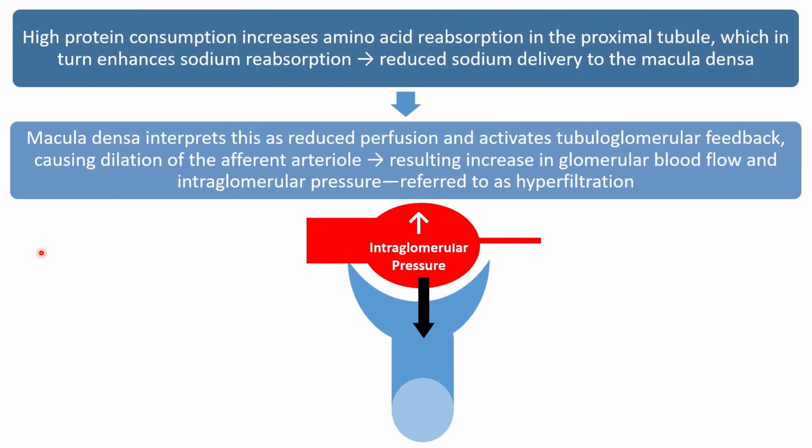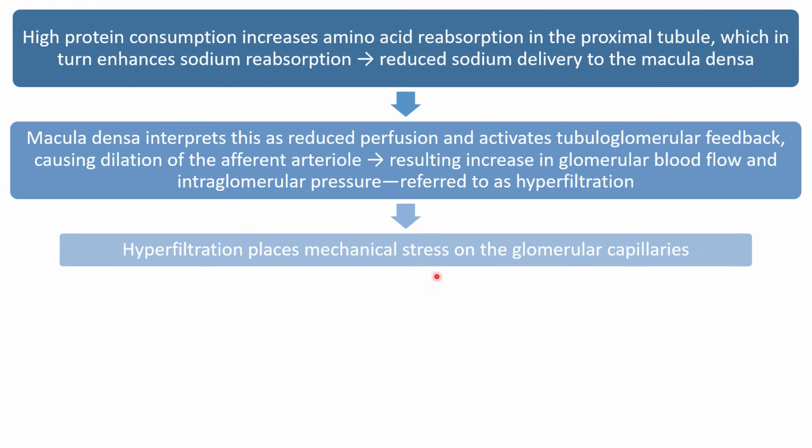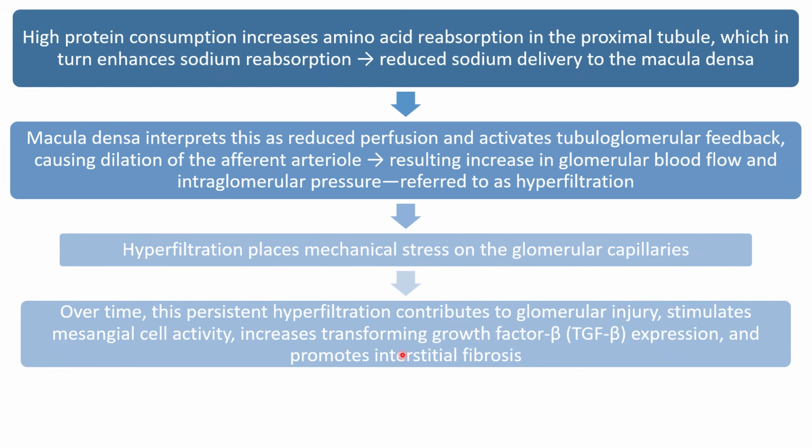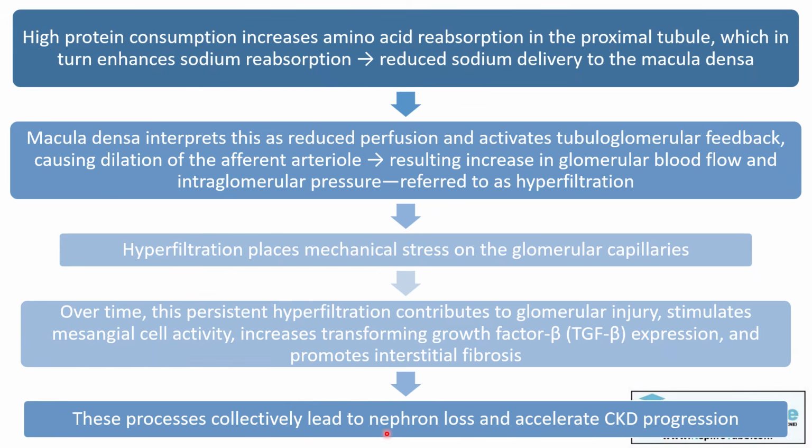This will cause increased intraglomerular pressure with more filtration and hyperfiltration through the glomerulus. This hyperfiltration will place mechanical stress on the glomerular capillaries, and with time, this persistent hyperfiltration with mechanical stress will cause glomerular injury, mesangial hyperactivity, increased TGF-beta expression and interstitial fibrosis, and with time, this will cause nephron loss and acceleration of CKD progression.